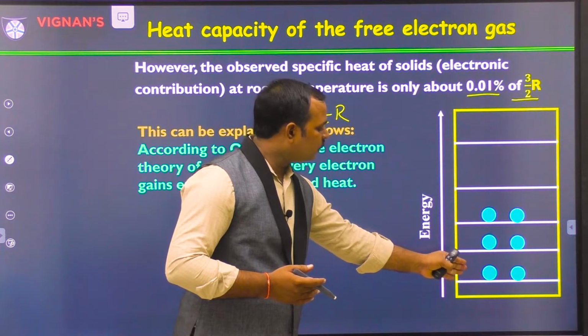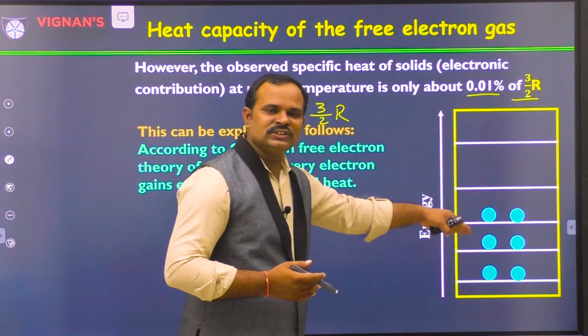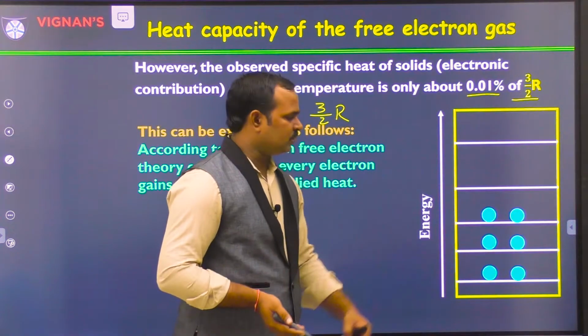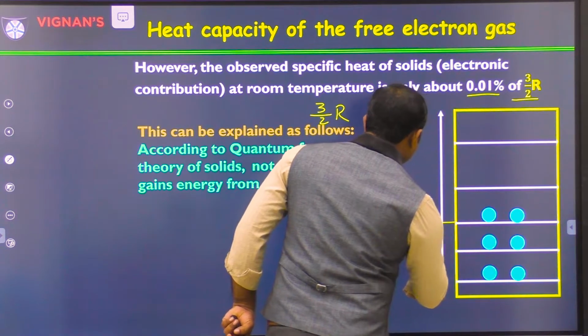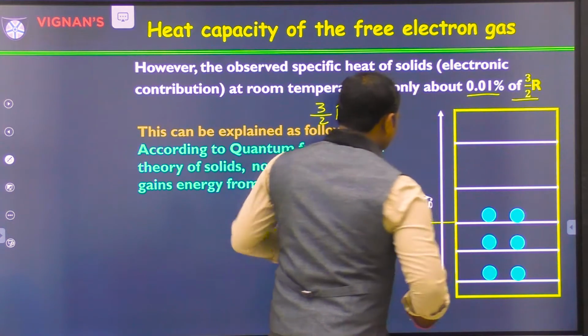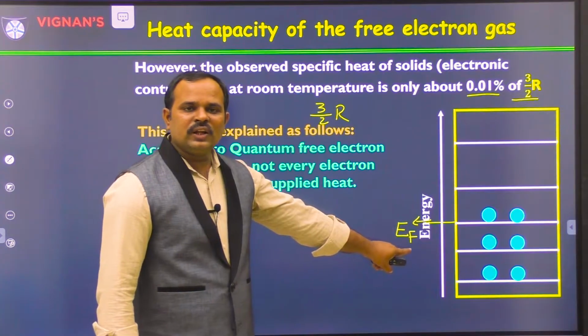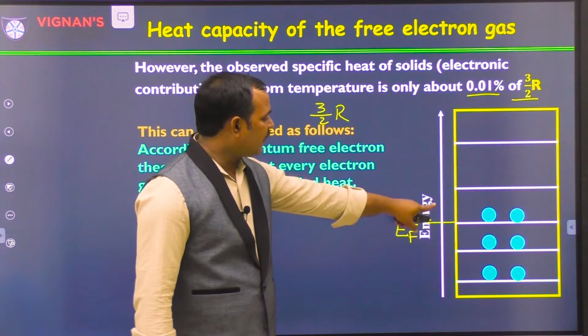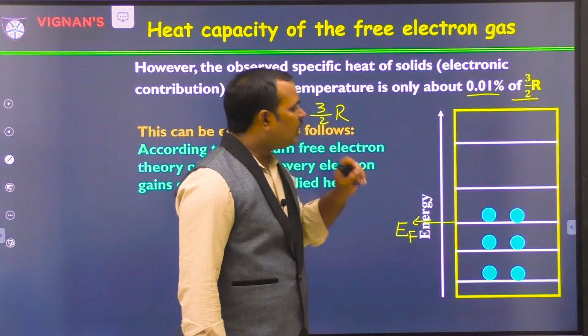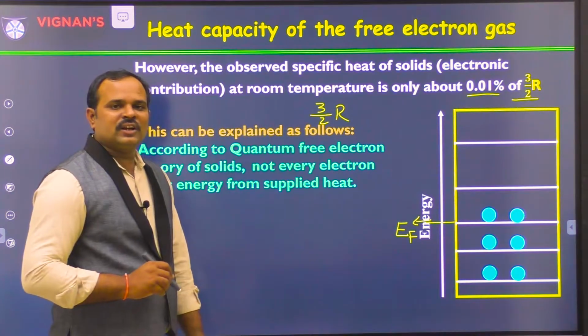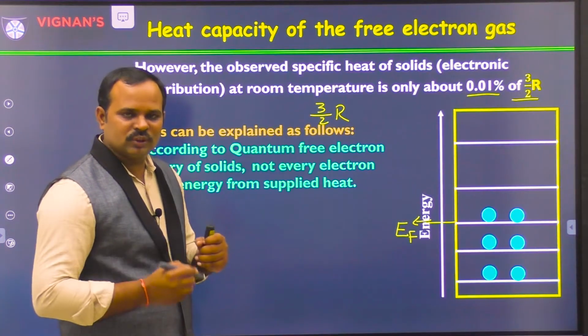That is why the electrons are filled in the energy levels as per Pauli's exclusion principle. The topmost filled energy level is called the Fermi energy level. Below the Fermi level, all the energy levels are filled, and above it, all the energy levels are vacant.